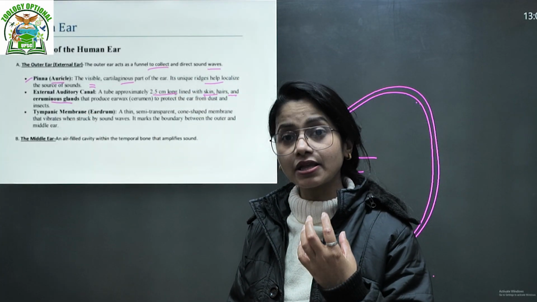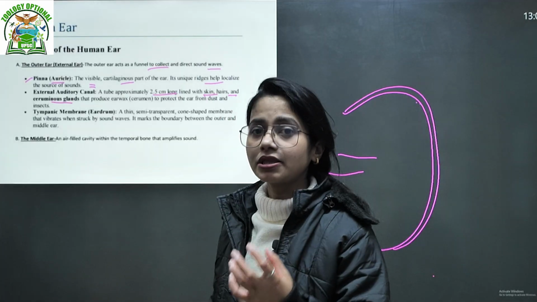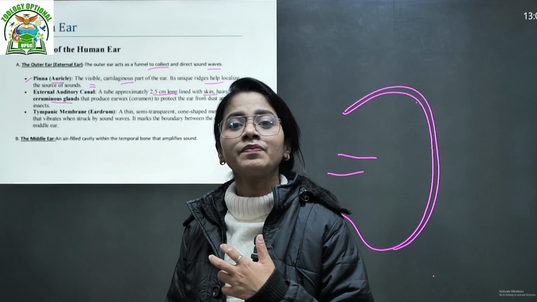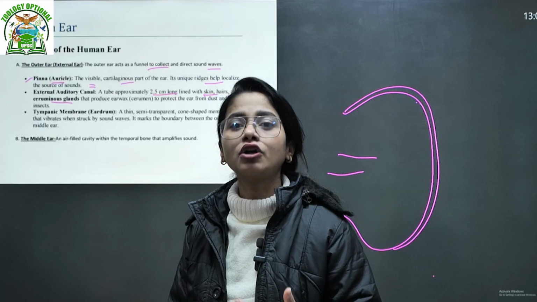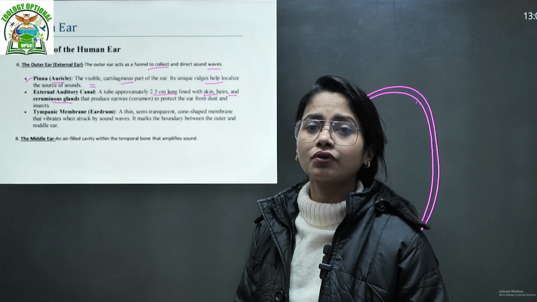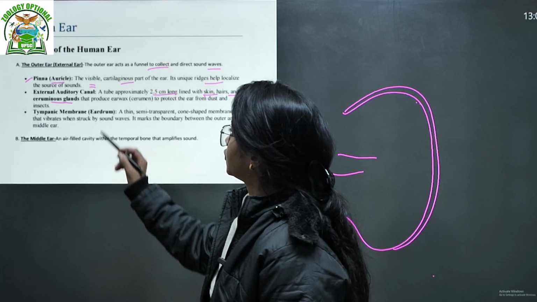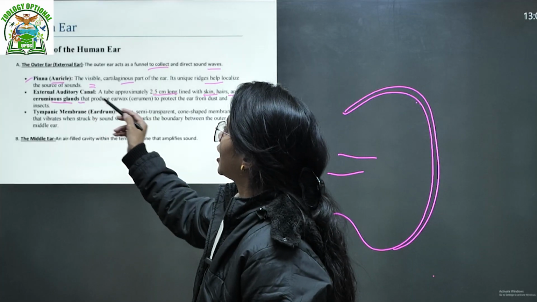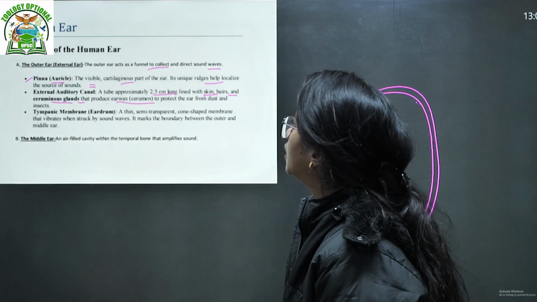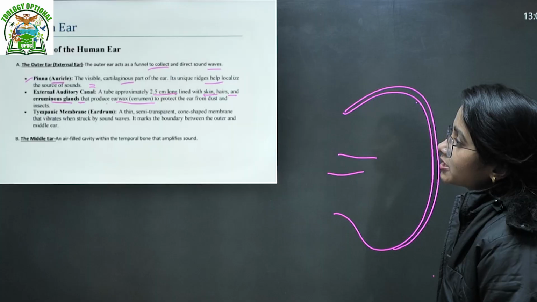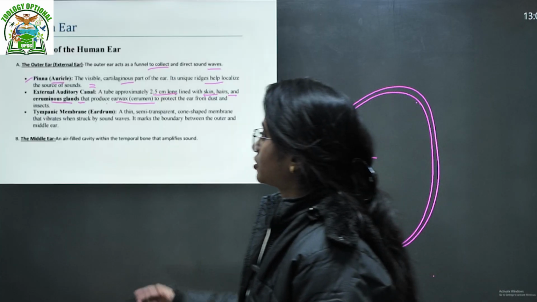These glands and hairs inhibit external particles, which need not go into the inner ear. The glands produce ear wax, cerumen, to protect the ear from dust and insects.